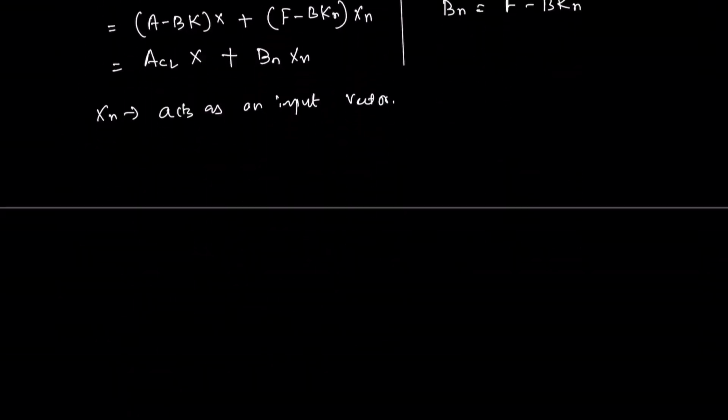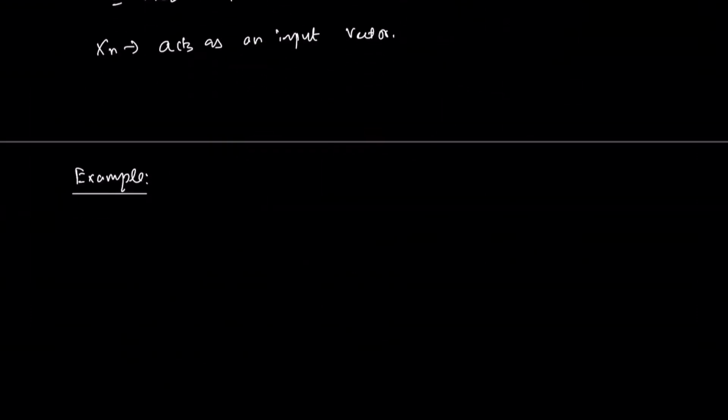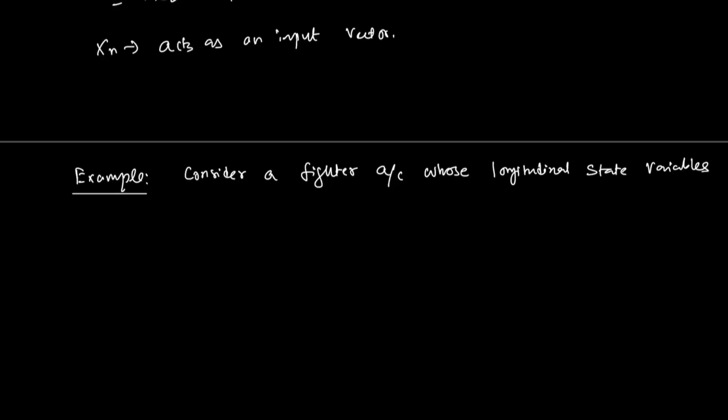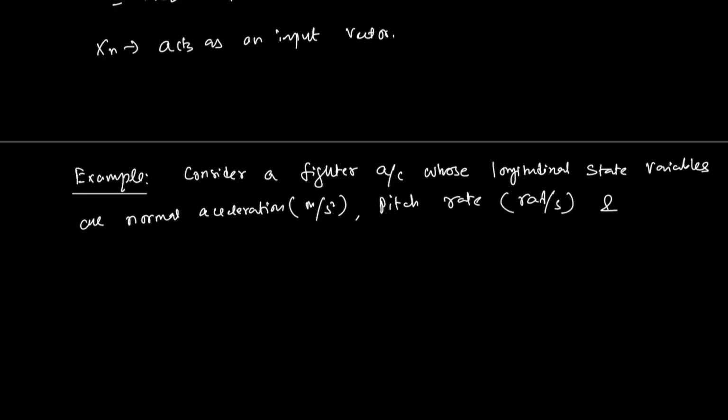Let me define the problem. Consider a fighter aircraft whose longitudinal state variables are normal acceleration, which is in meter per second square, pitch rate, which is in radian per second, and elevator deflection, which is in radian.